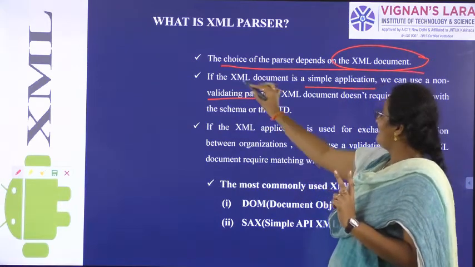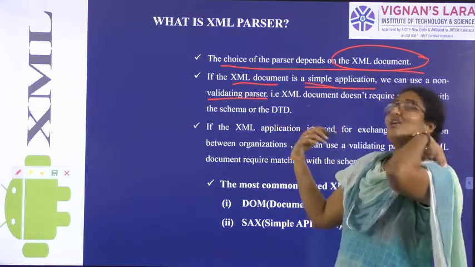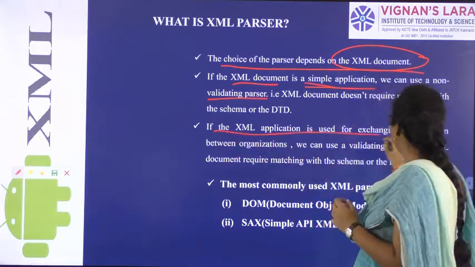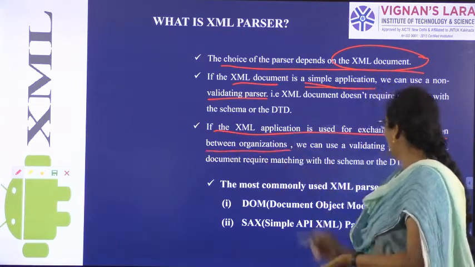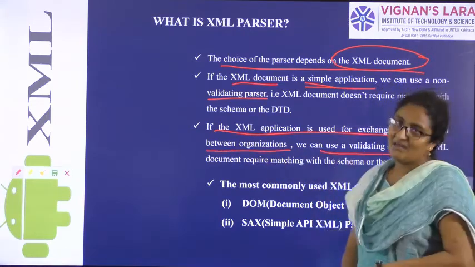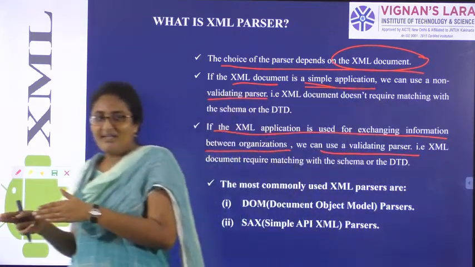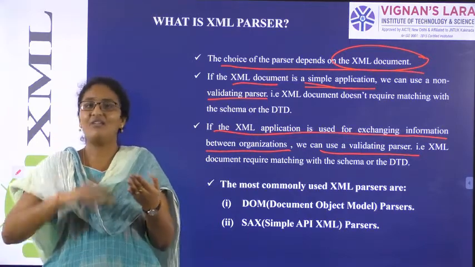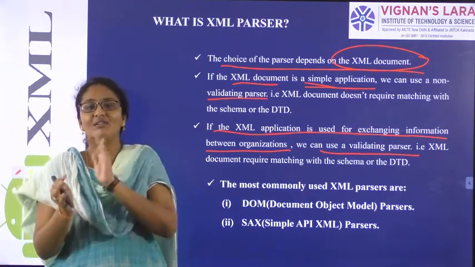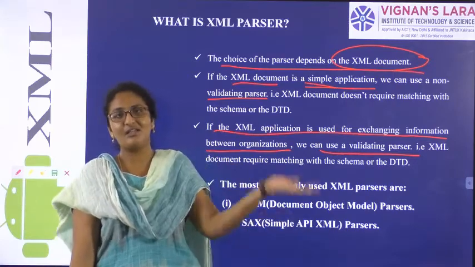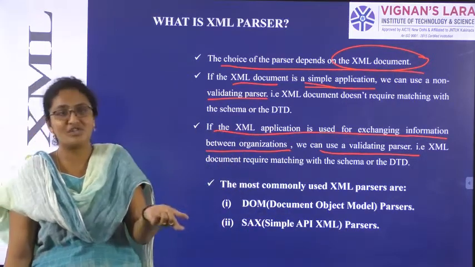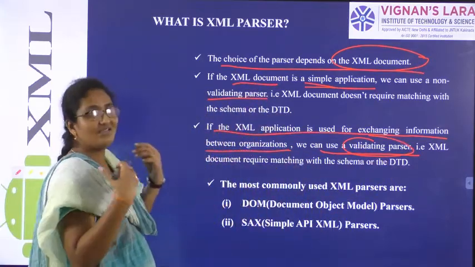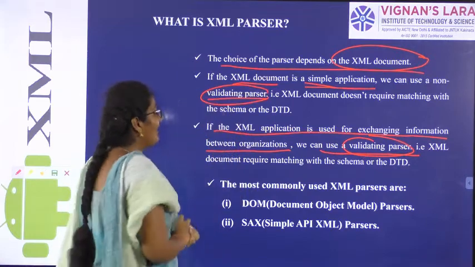And next, if the XML application is used for exchanging information between organizations, we can use validating parser. So there will be a server and there will be a client, as we know from the previous classes. There will be networks also. If there is the information exchange between organizations, between institutions, then we'll go for validating parser. But if our XML document is simple, then we'll go for non-validating parser.